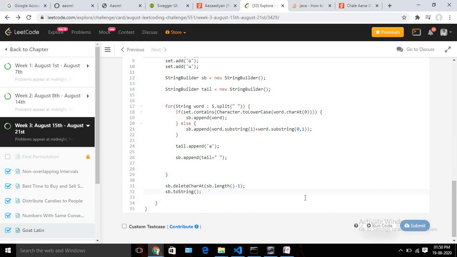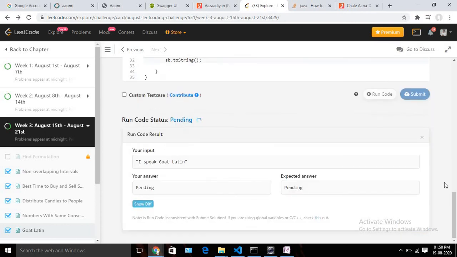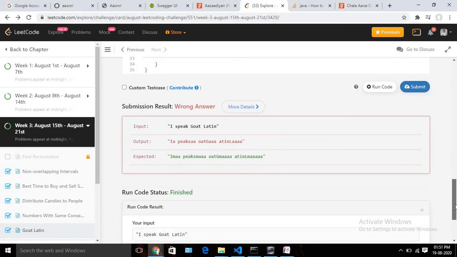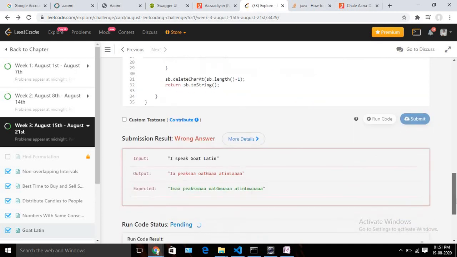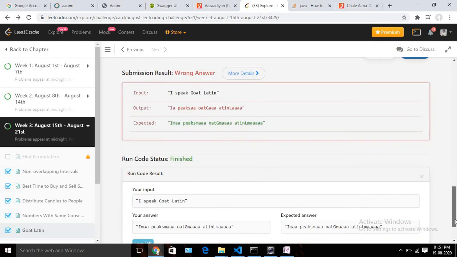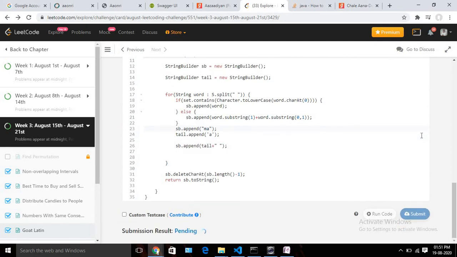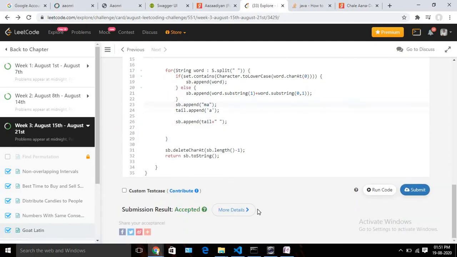Let's run our code. Okay, so basically I missed one thing. We need to append ma every time, right? So let's append that quickly. So sb dot append, and we need to append ma every time, whether it's a consonant or vowel. Okay, so let's run our code now and check. Yeah, I think it's now giving me the expected answer. Let's submit our answer and check whether it's accepted or not. Yeah, I think our solution is accepted.